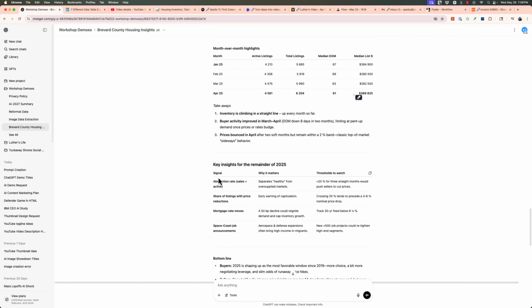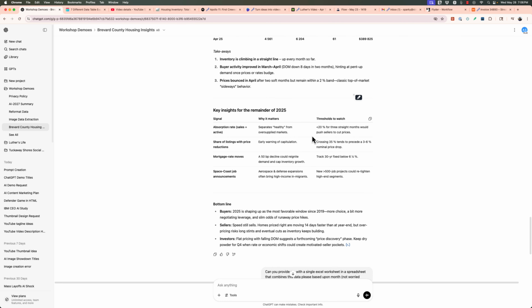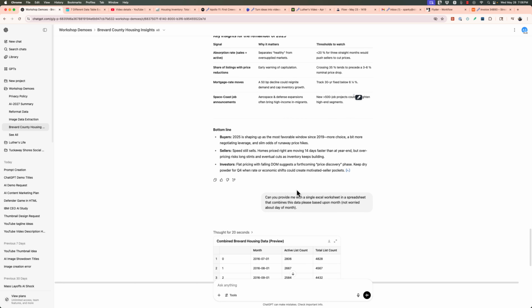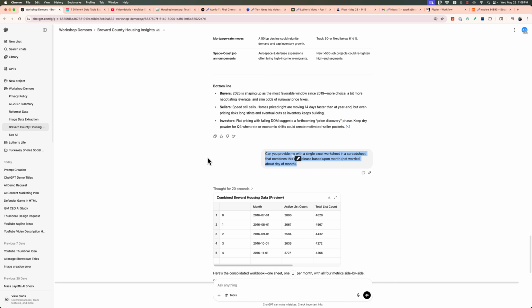And here's the key insights, right? Separates healthy, less than 20% thresholds to watch. You guys could look through all this. I'm not going to go into all of it, but it's really, really good data. And then I said, combine it into one spreadsheet, and it did. Really impressive.